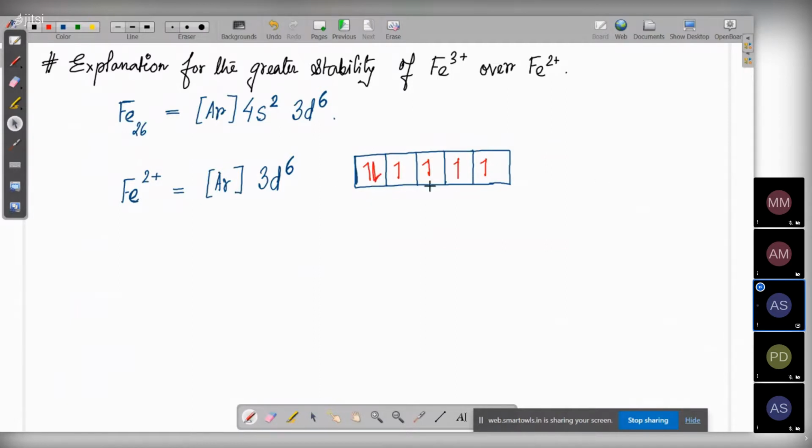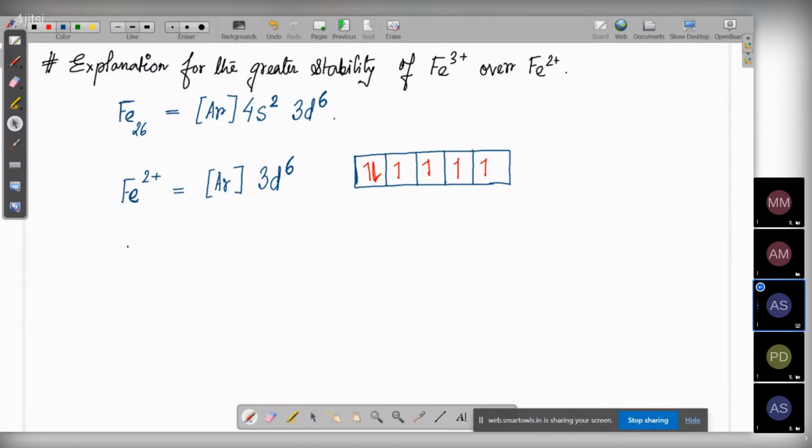So this is the box diagram for Fe2+. Now see, we are not drawing the 4s because the electron has been lost from 4s. If there is no electron, there's no point of drawing the box diagram for 4s. So this is the configuration for iron 2+.